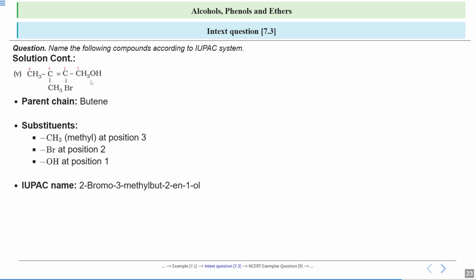So how will you write the IUPAC name? 2-bromo-3-methyl-but-2-ene, because at second carbon this double bond is there. So you'll tell the position of this double bond, and then 1-ol, 1 because the carbon to which your OH is attached is the first carbon. First bromo is written, then methyl, because B comes alphabetically first. So 2-bromo-3-methylbut-2-en-1-ol. Don't forget to tell the position of the double bond and the carbon to which the OH group is attached. So 2-ene 1-ol.